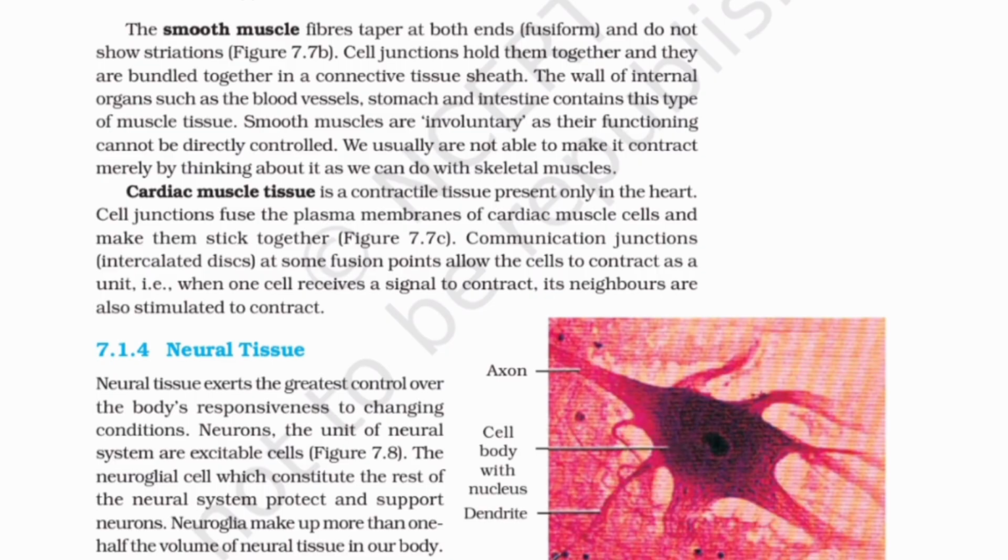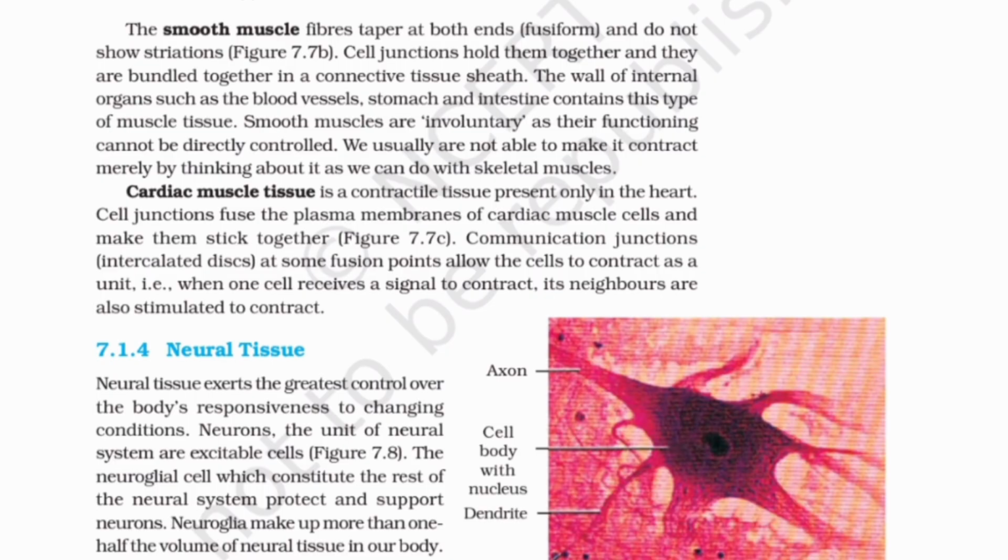We usually are not able to make it contract merely by thinking about it, as we can do with skeletal muscles. Cardiac muscle tissue is a contractile tissue present only in the heart. Cell junctions fuse the plasma membranes of cardiac muscle cells and make them stick together.